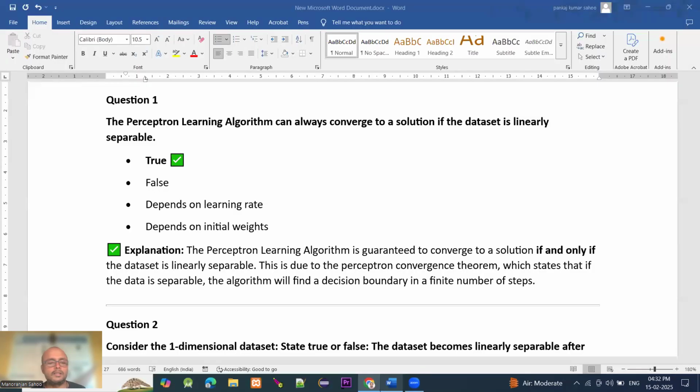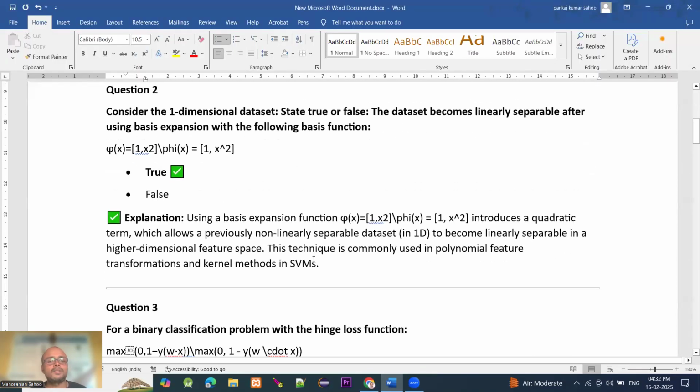Using basis functions introduces quadratic terms, which allows a previously non-linearly separable one-dimensional dataset to become linearly separable in a higher dimensional feature space. This technique is commonly used in polynomial feature transformation and kernel methods in SVM, support vector machines. That's why it is a true statement.